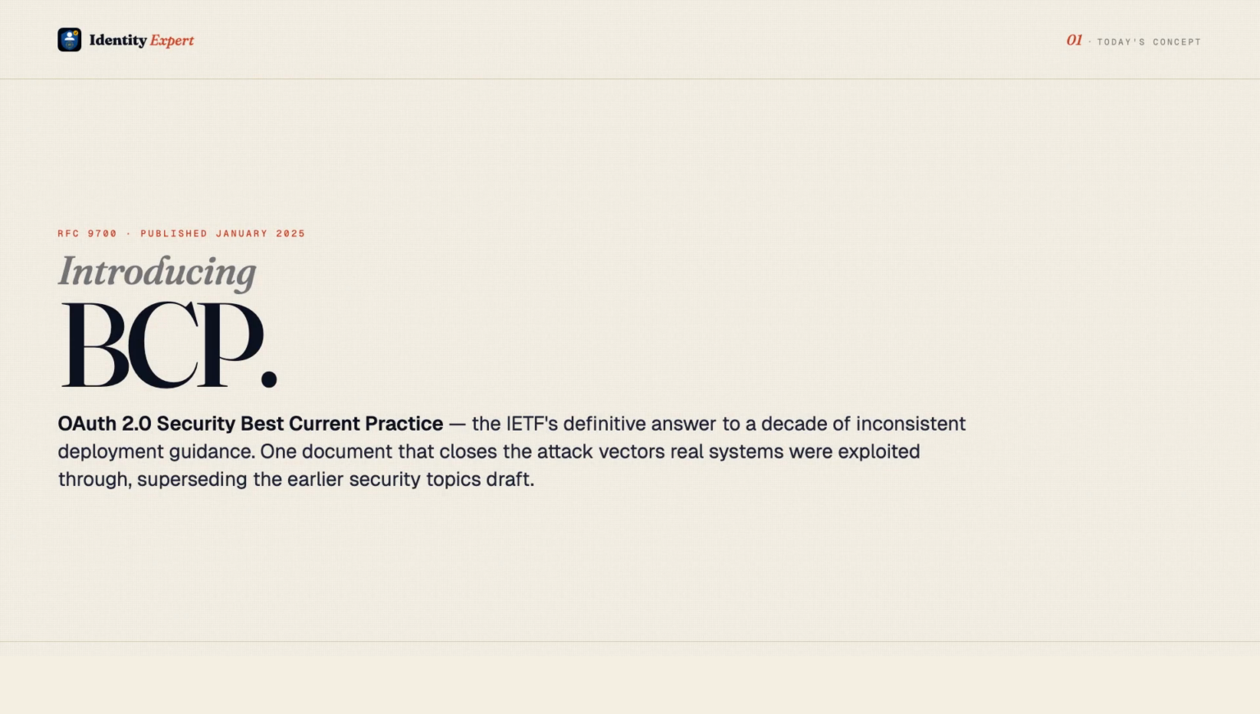OAuth 2 has a deployment problem, not with the protocol itself, but with a decade of inconsistent guidance leaving real attack vectors open. RFC 9700, published by the IETF in January 2025, is the authoritative answer, one document that codifies what the community learned from real attacks on real systems. It supersedes the earlier security topics draft that had been the informal reference for years. If you're deploying OAuth today, RFC 9700 is the baseline.